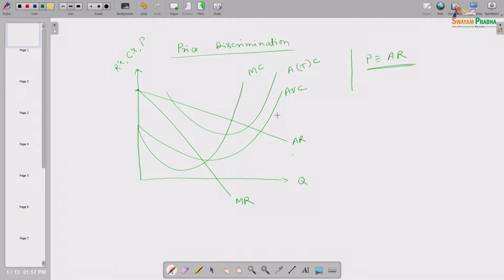So, we know that at this point MR equals MC is satisfied and the slope of the MR curve is less than the slope of the MC curve. So, both first order and second order conditions are satisfied at that point. So, that producer will produce this much output to maximize his profit, and he will set this much price per unit of his output in the monopoly market, because this is the demand curve he is facing.